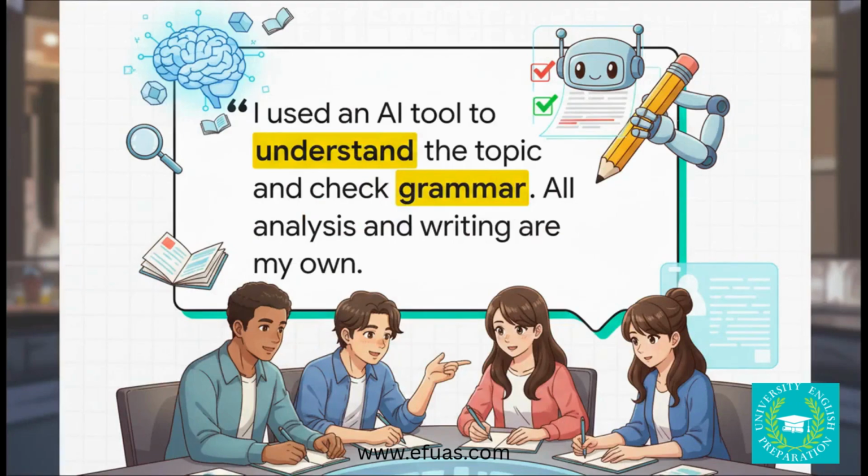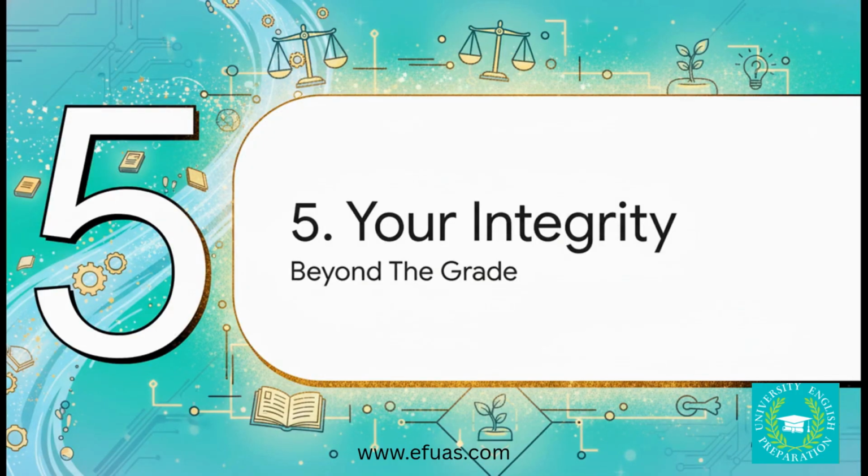Now, something new that's popping up is that some universities are asking students to be transparent about how they used AI. If your school requires this, don't sweat it. Just add a simple, honest acknowledgement like this one. It actually shows that you're being responsible and that you get what the AI's role is supposed to be and what it isn't. And that brings us to our last section, number 5, your integrity, your future.